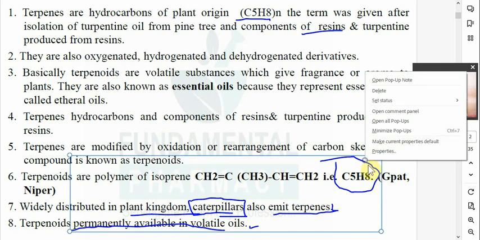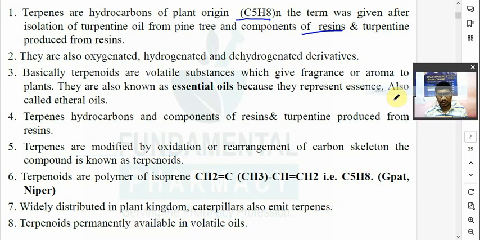Now these terpenes may be either linear. ये linear भी हो सकते हैं. C5H8, C10H16, C15H24. Okay, so these are monoterpenes and diterpenes. मोनो मतलब क्या है? Two isoprene units. Monoterpene means two isoprene units, so with two isoprene units you will get a monoterpene. Diterpene means four isoprene units.